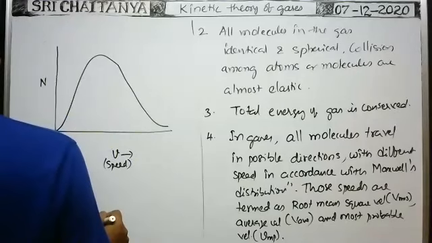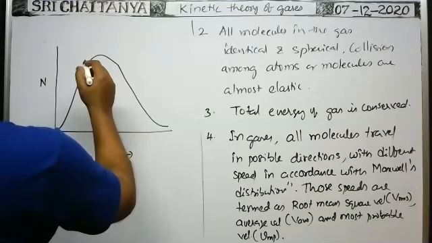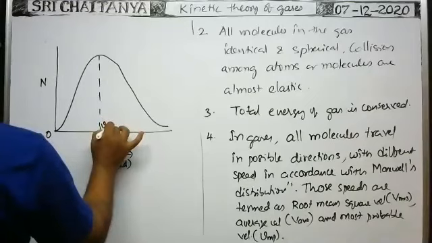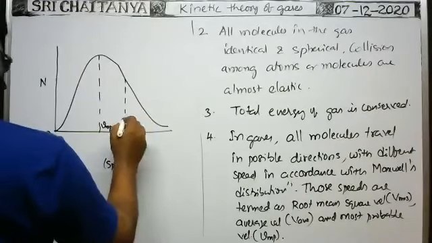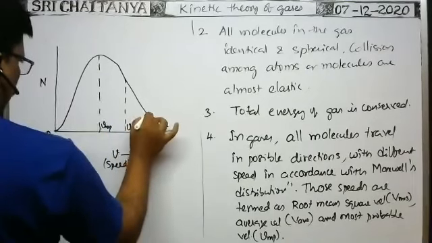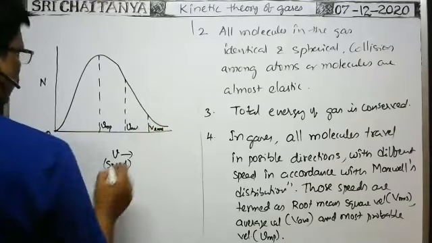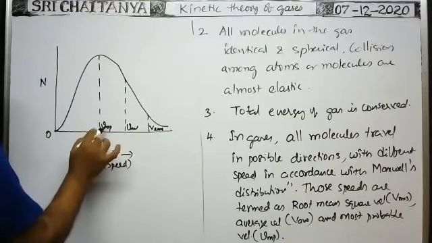Okay. So here V MP, next V average, V RMS. Okay, you see, more number of particles travel with most probable speed.